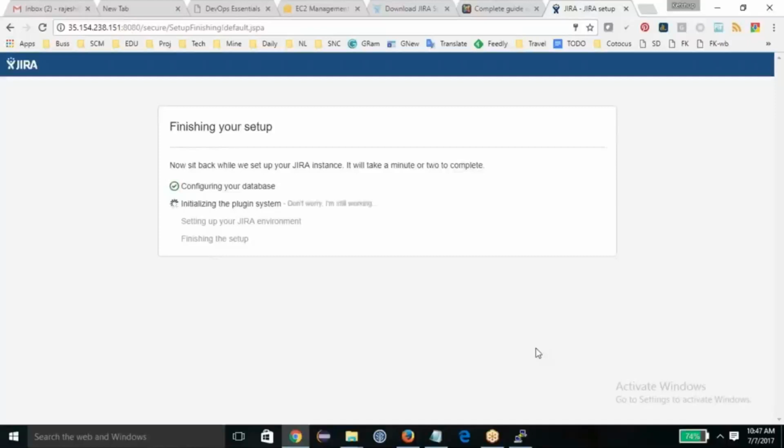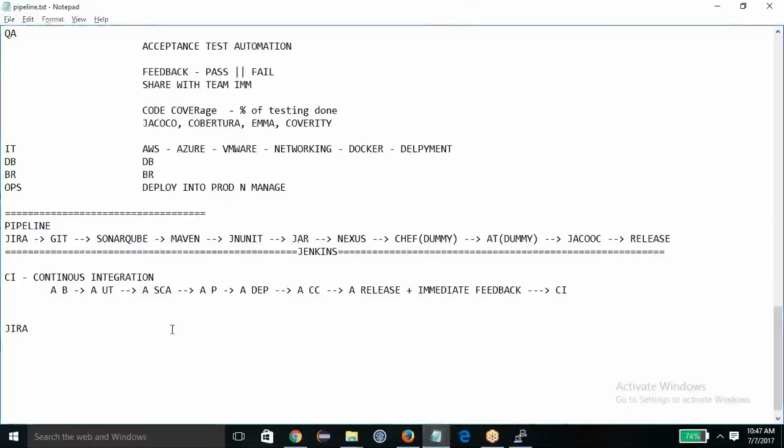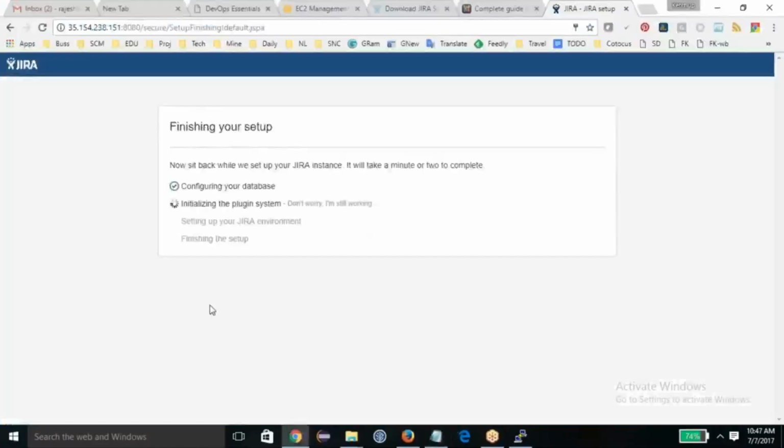In a few seconds. Sure. Don't worry, I will not take more time to show you the demo, because I'm using very good speed on AWS. Rajesh, don't worry, I can see that. Thank you. Yeah.